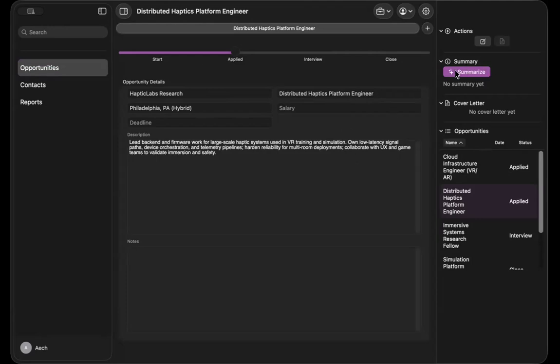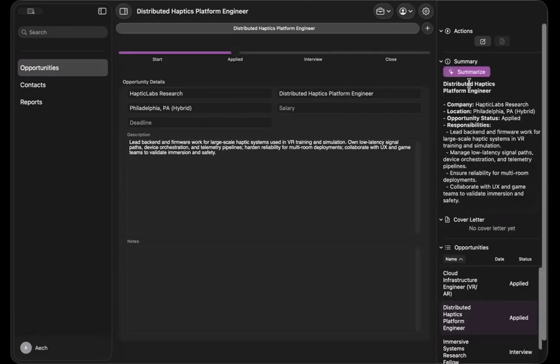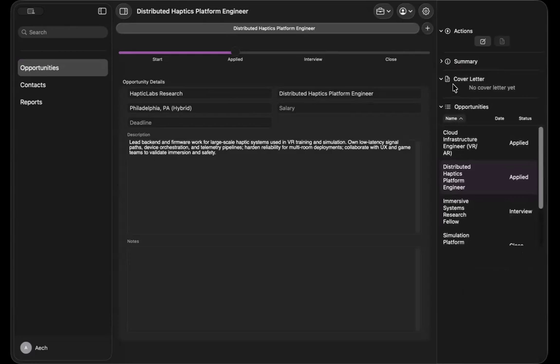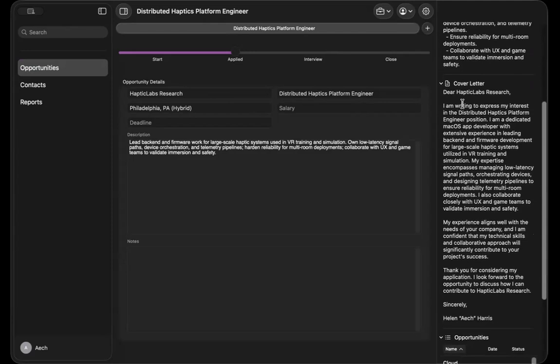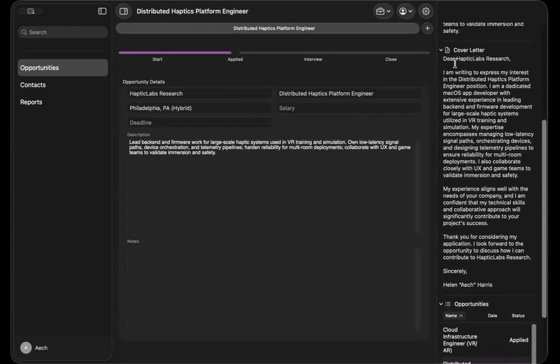Now, the first thing I did was a summary. So if we click on summary, what happens is it uses the Apple AI to create a quick summary of the current job opportunity. And that's really cool. And so we'll see over here, it took this information within the record of the job opportunity and then gave us a nice summary. And we can hide that. And now we're going to work on the cover letter. So we click up here to generate a cover letter, and it will use the Apple AI to create a cover letter. And now we have our cover letter right here, and it's all set to go.